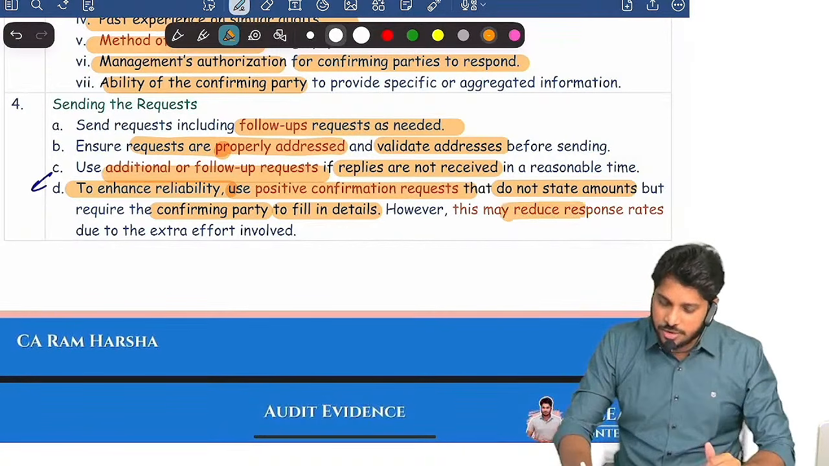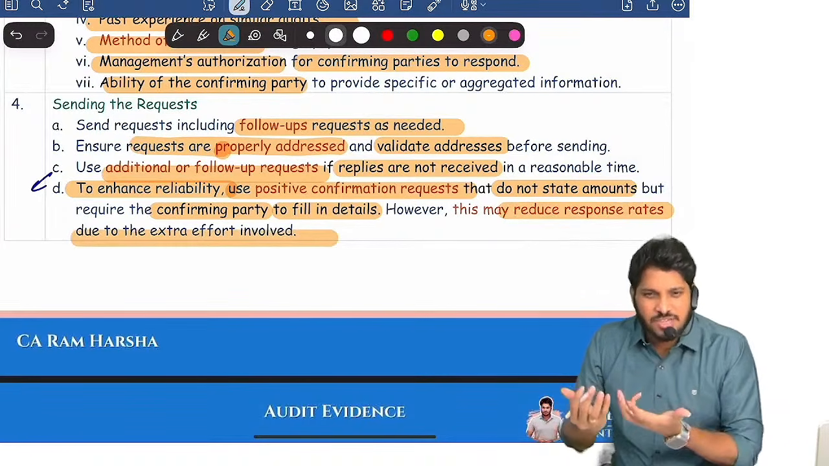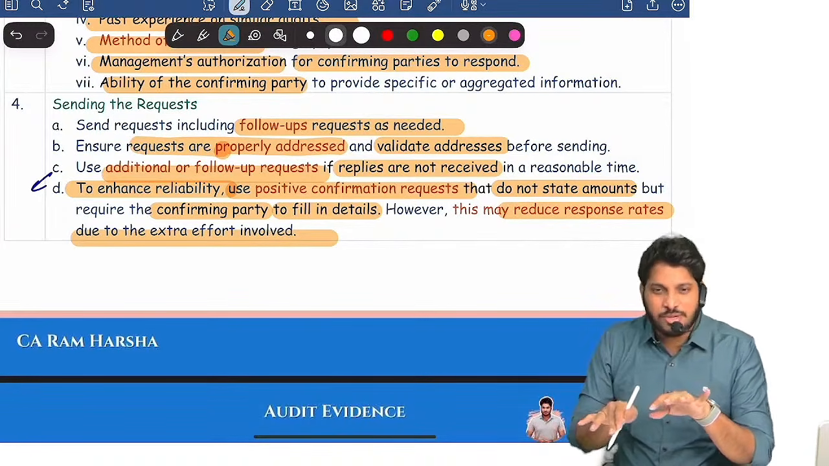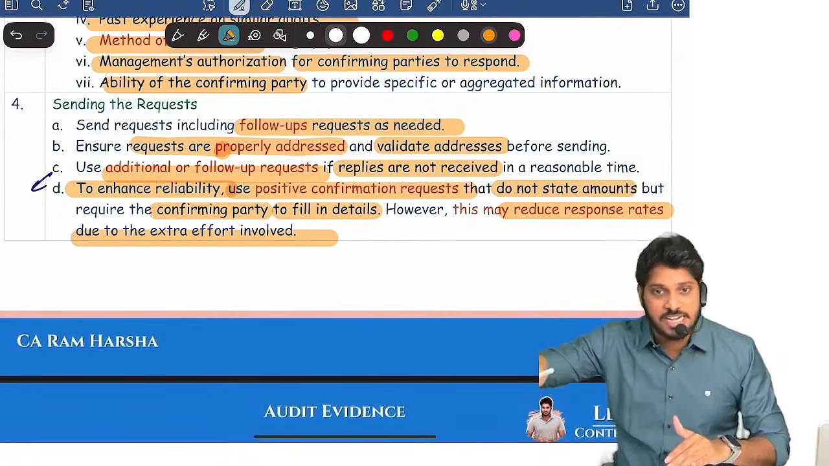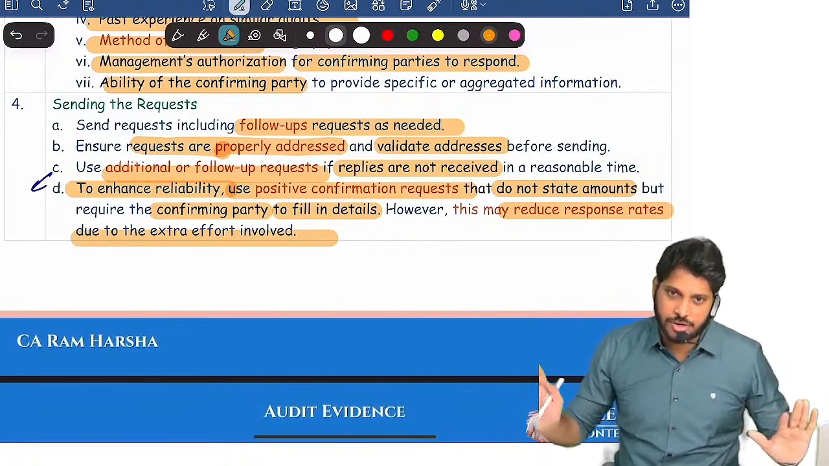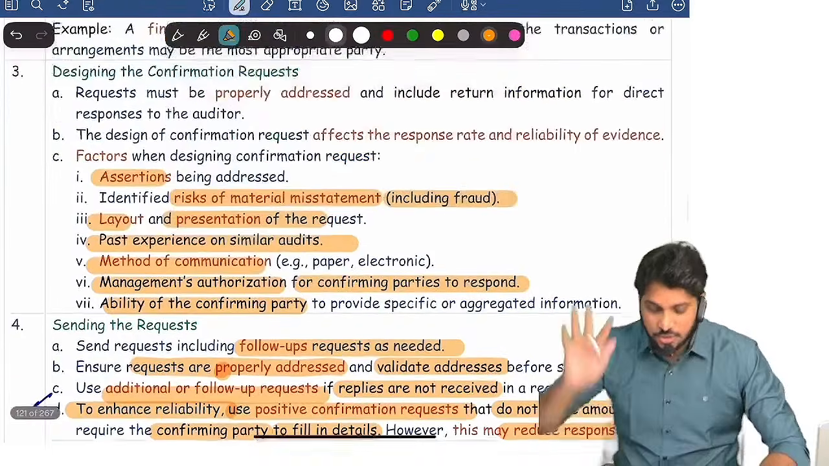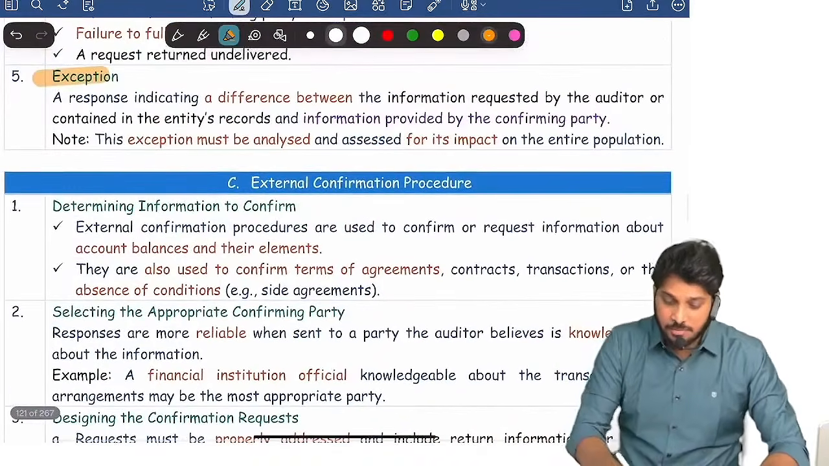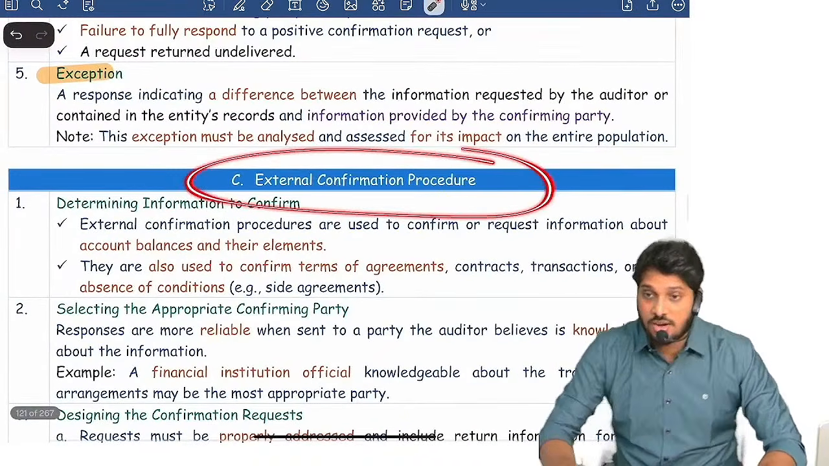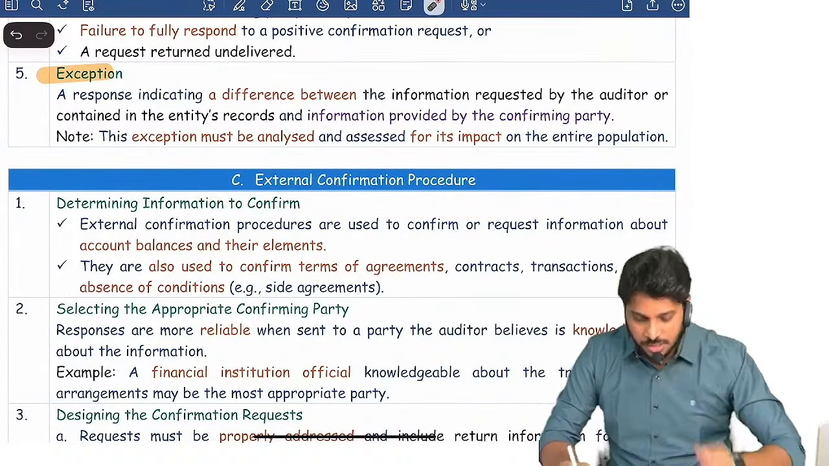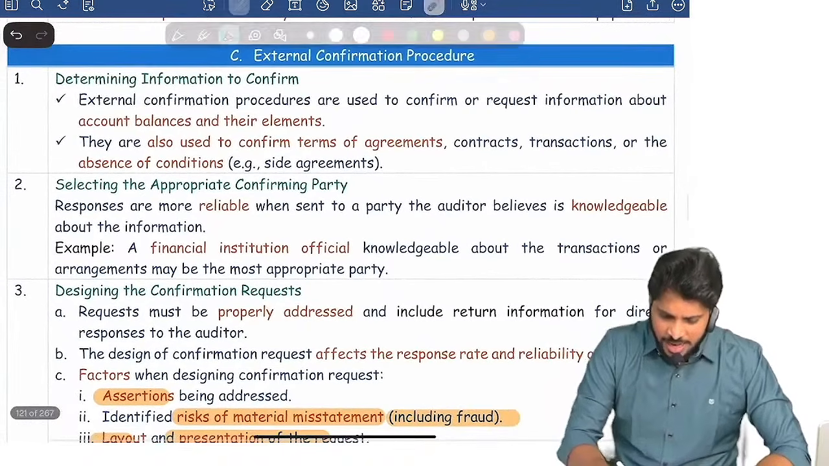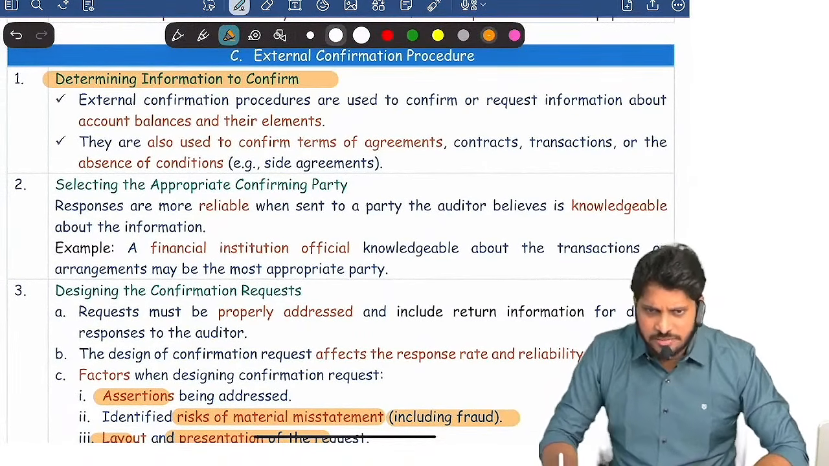But this will reduce the response rate, because extra effort is involved. If at all you mention the amount, everything, and ask him to confirm yes or no, it is easy for him. If you ask him to fill in the details and send them to you, it's a little time taking for him. Are you clear? That's it. So these are the 4 steps involved. And remember, the external auditor shall maintain control over the external confirmation request. Are you clear?